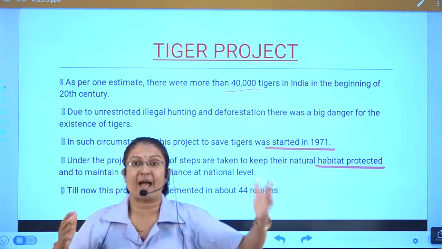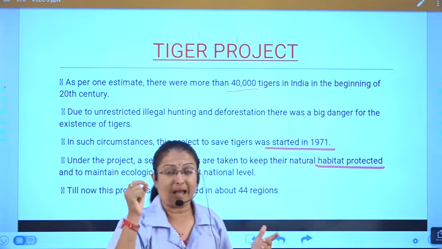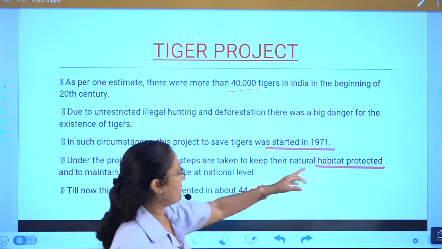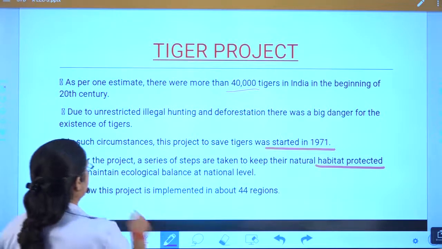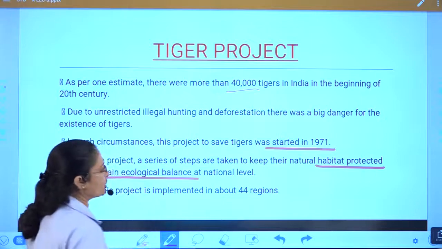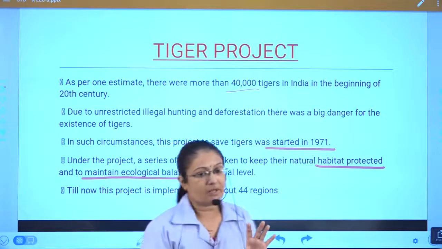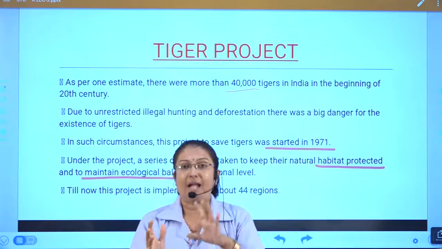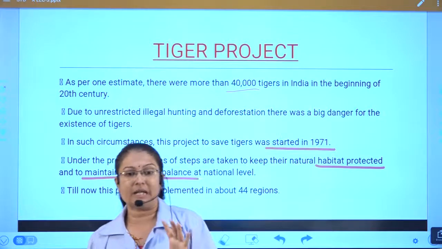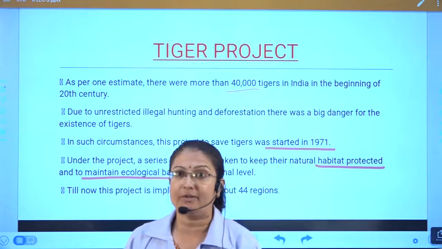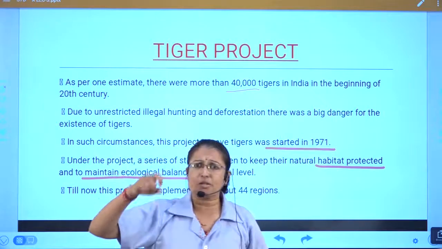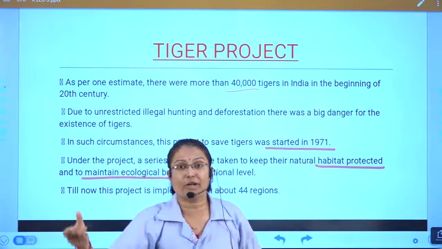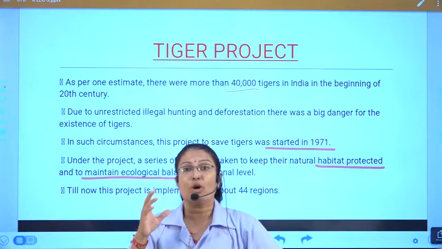They live in different habitats. So the number of steps are taken, but the important step is that the natural habitat should be protected and the ecological balance maintained at the national level. This is the utmost important thing the government has taken, the main step they have taken. So this is a very important point.